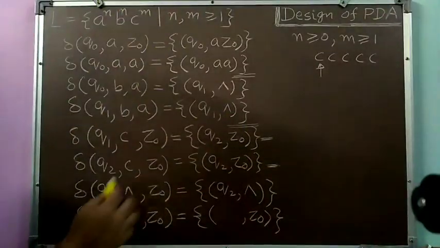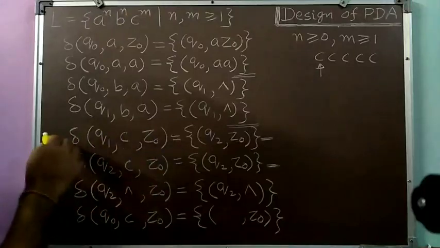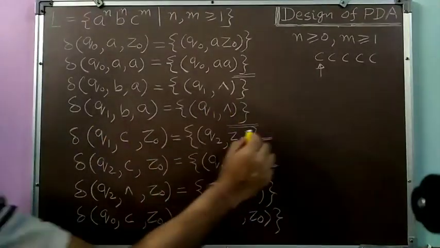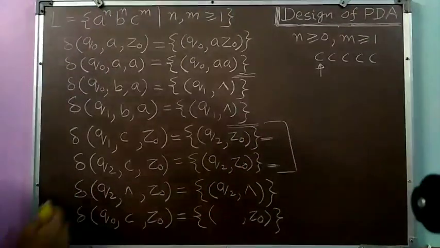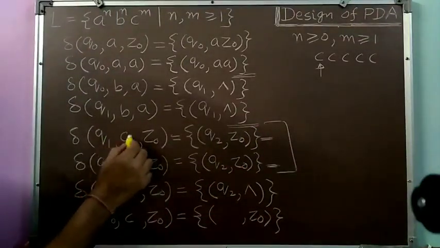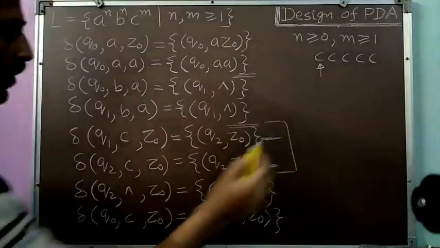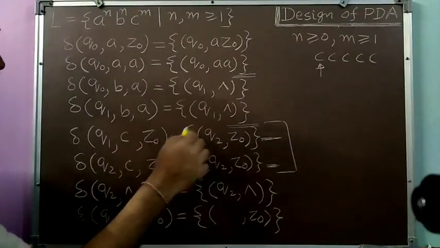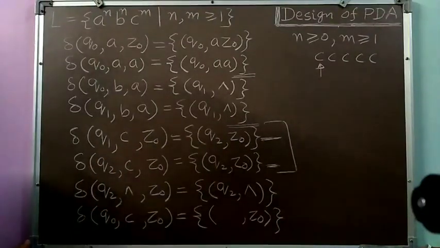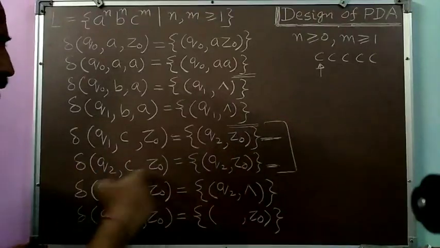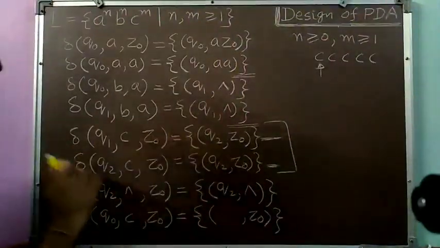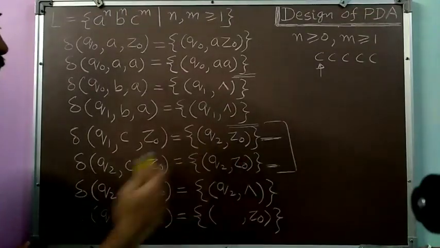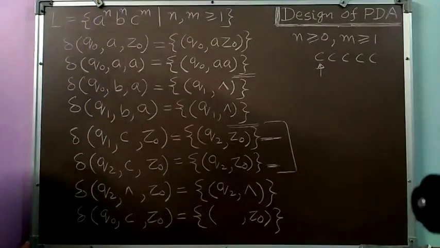But to what state? Look at our existing transitions where we were consuming C's. We were consuming C's in these two steps. In the Q1 state we were receiving our first C, consuming it and moving to the state Q2. And in the Q2 state we were consuming all other C's. When all C's are consumed from Q2, we were taking a null transition, making our store empty and getting our string accepted.